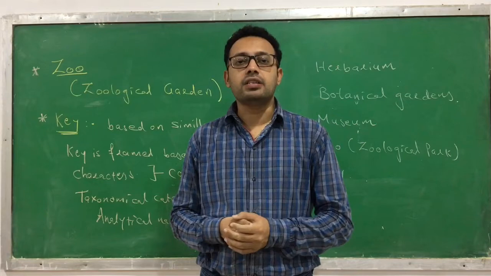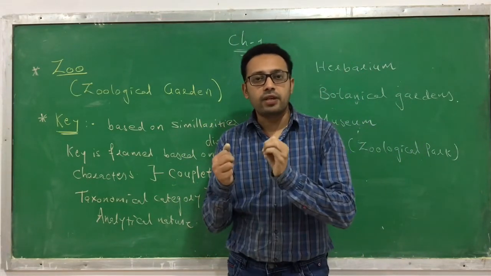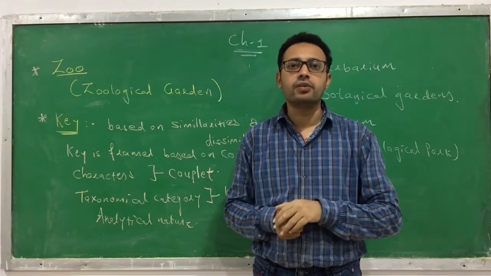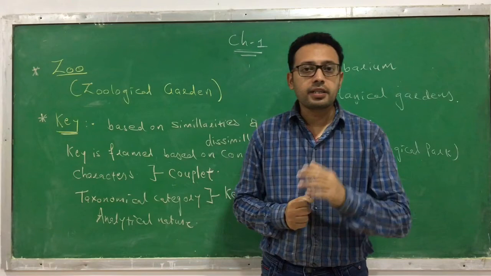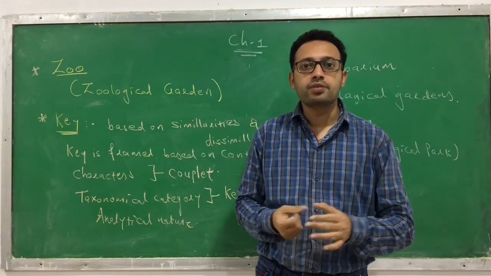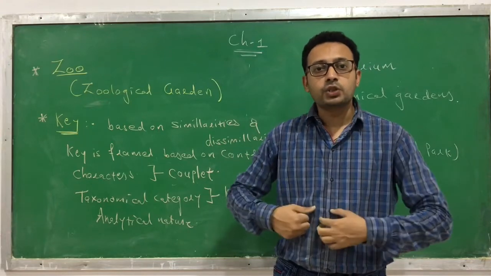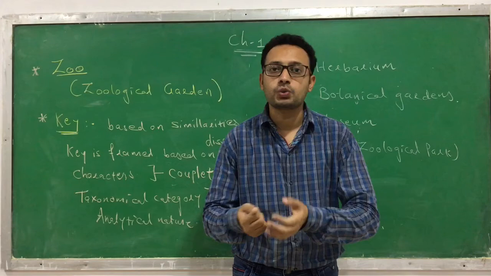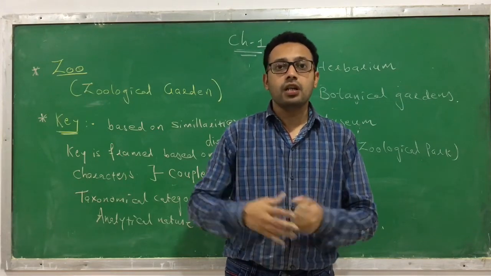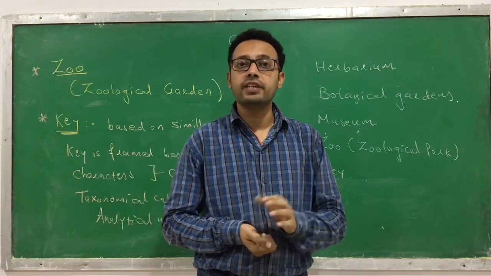Here we are ending chapter number 1, the living world. In this chapter we have learned a few concepts. I will just summarize what we have learned. What is living? What are the important characteristics of living organisms, like growth, metabolism, response to the environment, or sensing the environment and responding to it, reproduction, consciousness, and even death, which is also one of the characteristics of a living organism.